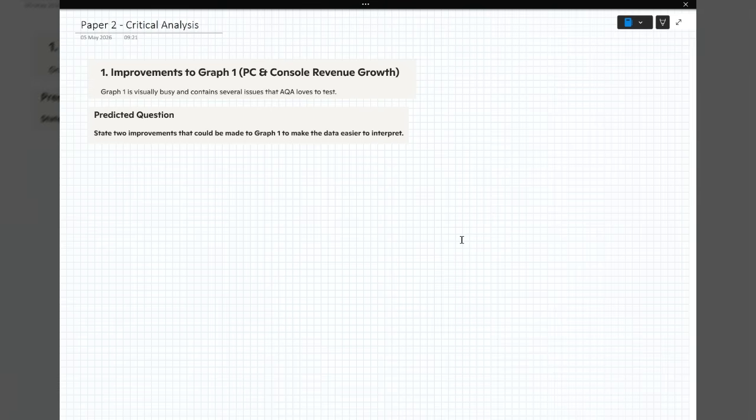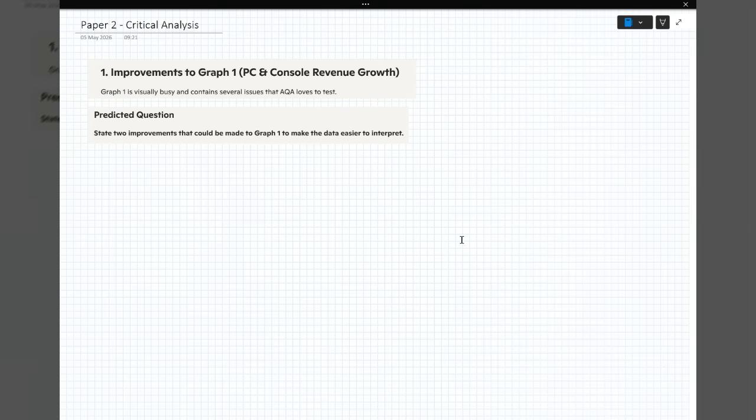So on the screen, we've got what I've chopped up. I put it into AI. Of course I did. It's got AI to give me some predicted questions. I spoke to the AI about previous papers. Let's try to do it in that style. So let's have a look at the first one.